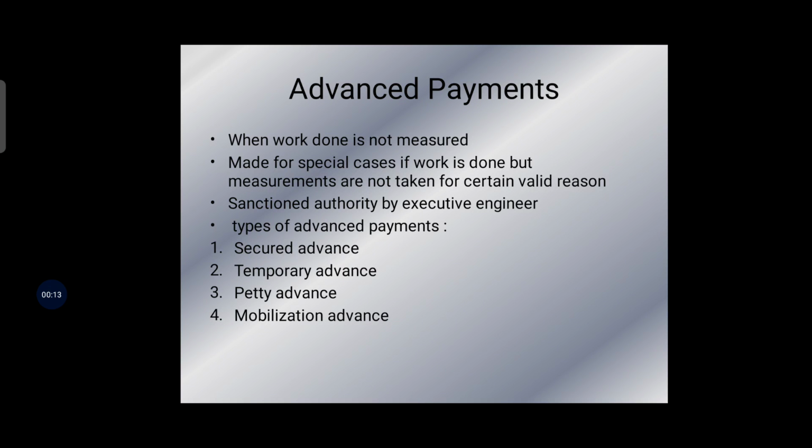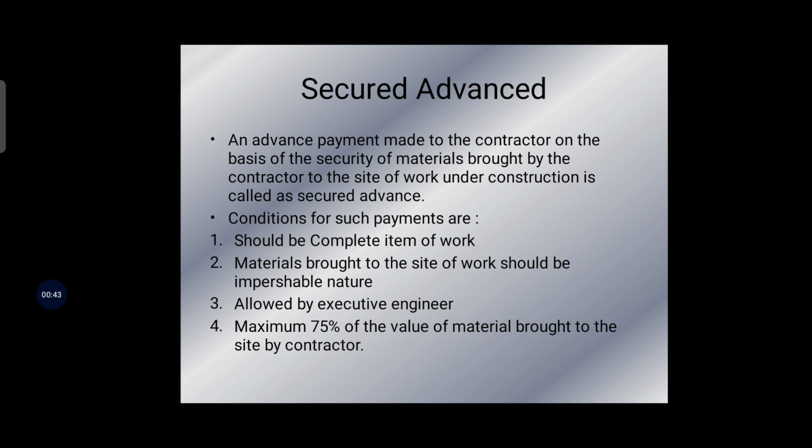Okay, so in the last lecture we were learning about advance payment. When we revise advance payment, the work done is not measured, or it is made for special cases. If work is done but the measurements are not taken, the advance payment has to be applied. Then there are the types of advance payments. The first one is secured advance, second is temporary advance, third is petty advance, and fourth is mobilization advance. Okay, now here we start.